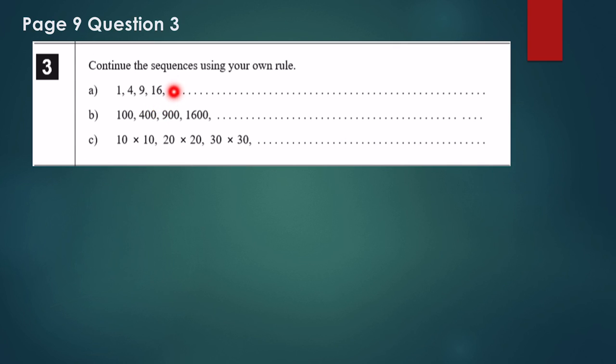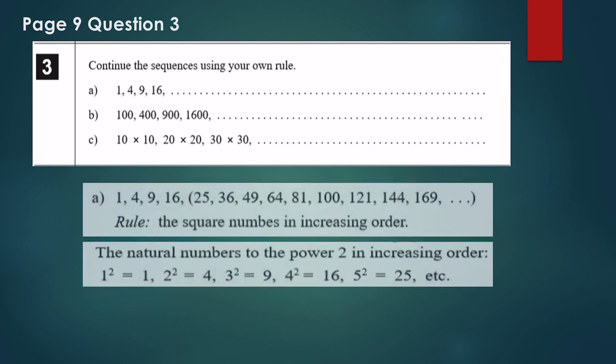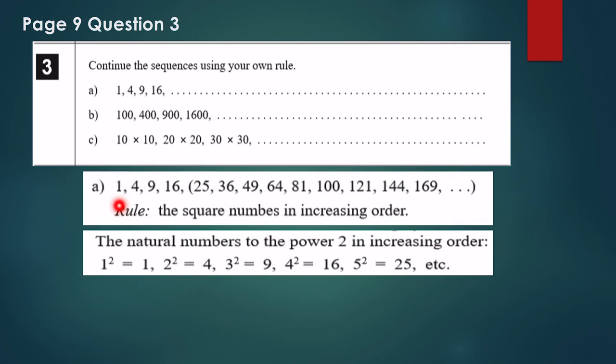So what is next? Yes, 25, and then 36, and then 49, 64, 81, 100, 121, 144, 169, and so on. And the rule in the sequence is the square numbers in increasing order. So this is 1 squared, 2 squared, 3 squared, 4 squared, 5 squared, 6 squared, 7 squared, 8 squared, 9 squared, 10 squared, 11 squared, 12 squared, 13 squared, and so on.